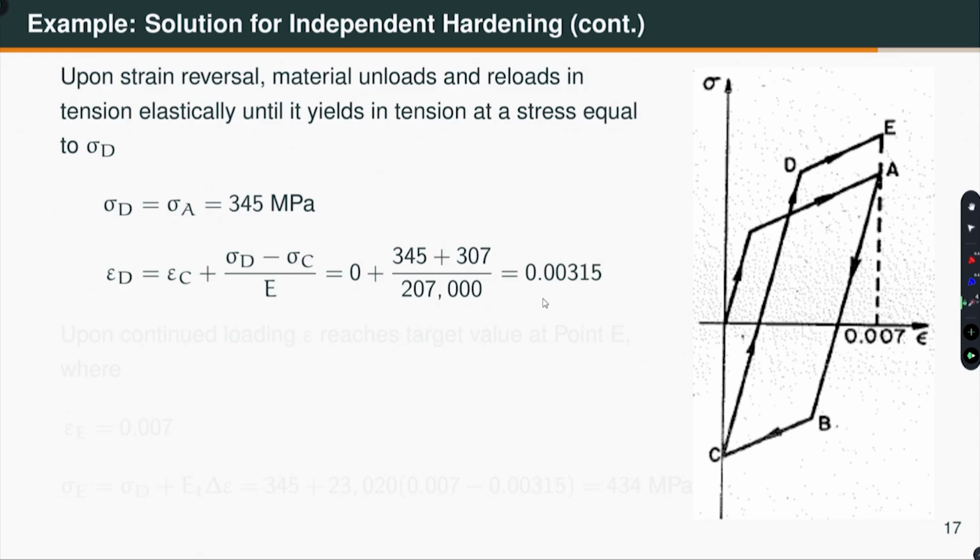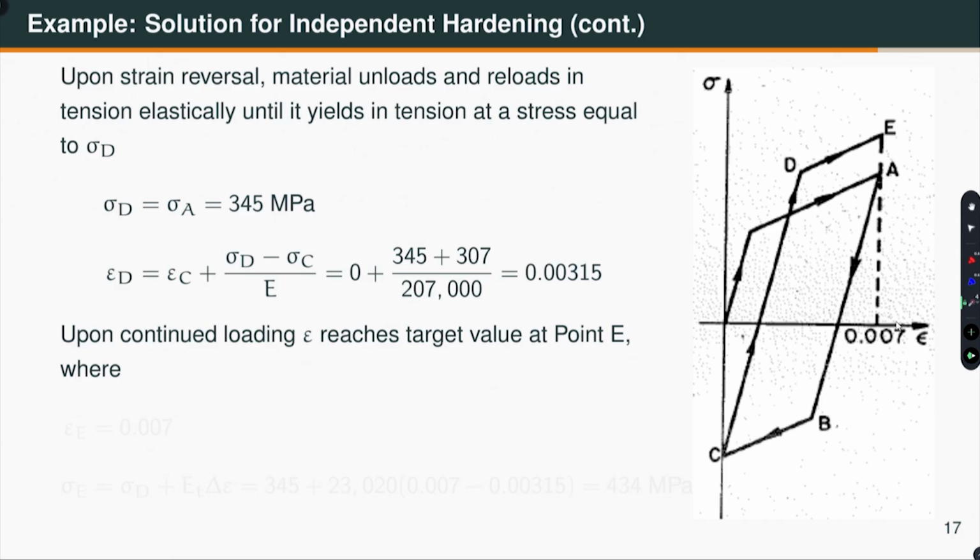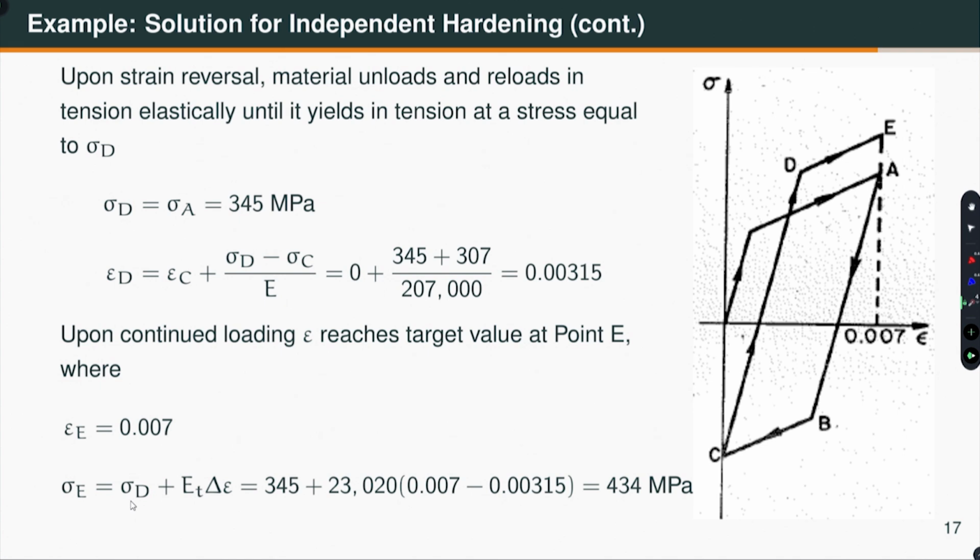Okay. Now, upon continued loading, epsilon reaches a target value. Our target value is 0.007 and this will continue with the same slope, right. The tangent modulus is constant. So, sigma E is equal to sigma D plus tangent modulus into incremental strain, which gives you 434 MPa.